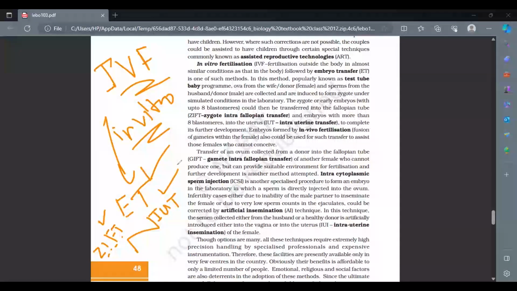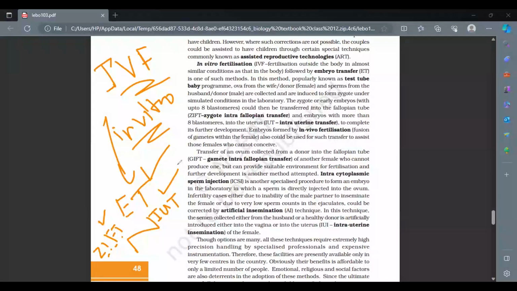In case of ZIFT, we talk about a zygote intrafallopian transfer. Remember, the blastomeres are just at the 8-cell stage, and it will go into the fallopian tube region. But suppose the blastomere has divided again and is beyond the 8-blastomere state, then it will go to the IUT region. Now, what is that IUT? It is a place in the uterus where the implantation will happen. Fine. This is how IVF is done.